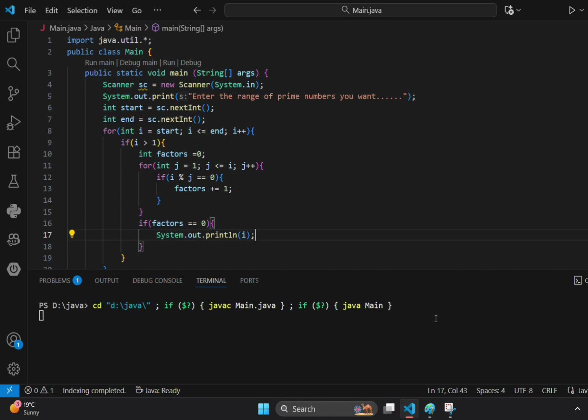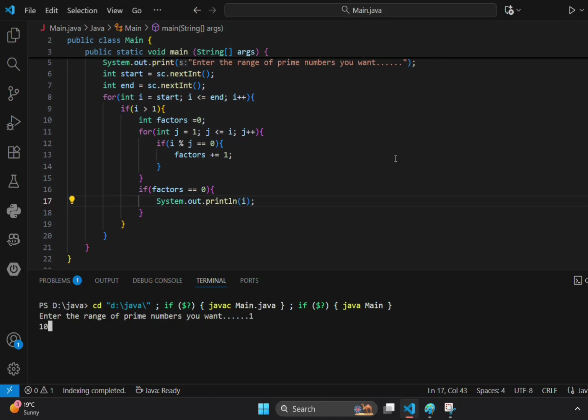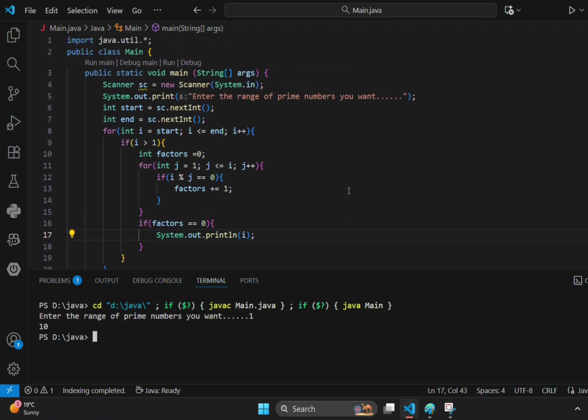Let me enter 1 and 10. The output should simply be 2, 3, 5, 7. That's all. No, it is not printing anything. Why? I will try to clear this and try again. Sometimes laptops may get stuck. What's happening?